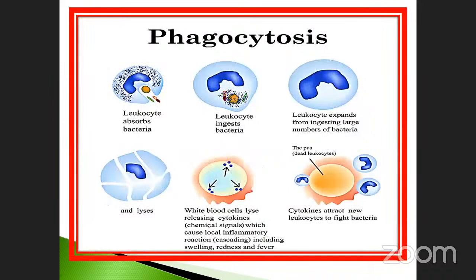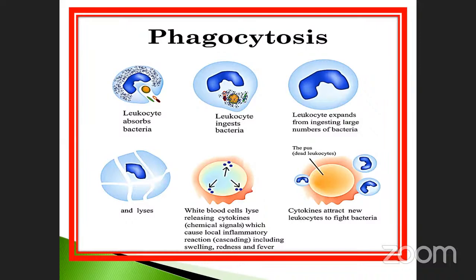See that, this is the process, phagocytosis. Okay, see here, this is a leukocyte absorbing the bacteria. Leukocyte is nothing but the WBC. Here the structure given is a neutrophil, I think. Okay, this is the foreign particle. It's absorbed. The leukocyte completely ingests the bacteria with the help of the lysosome enzymes.